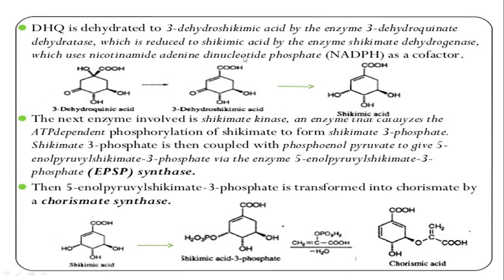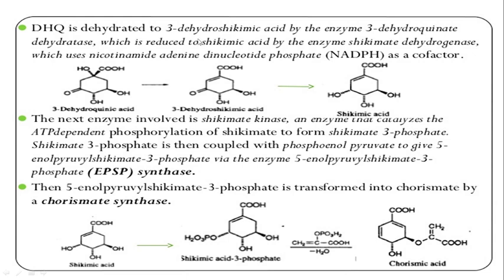Here the intermediate, shikimic acid, is going to be produced. You can see here the dehydroquinic acid is converted toward shikimic acid, which is an intermediate. Now that dehydroshikimic acid is converted into shikimic acid.